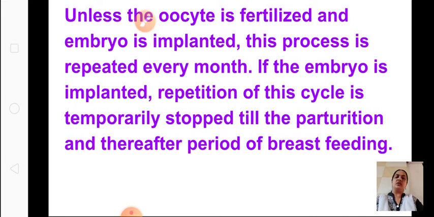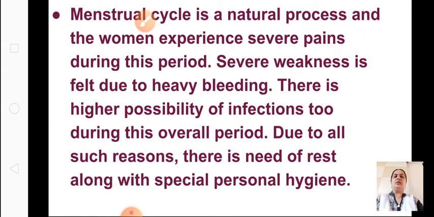This is a natural process and every woman will experience it. They may have severe pain during this period, and severe weakness because of sometimes high bleeding. There is also a possibility of infections, so the female should have proper rest and special personal hygiene. She should keep her genital parts clean to avoid infection.